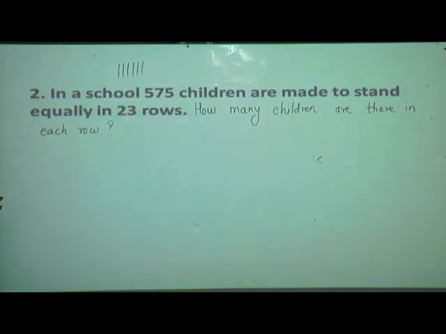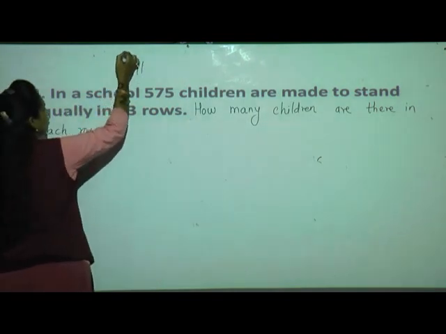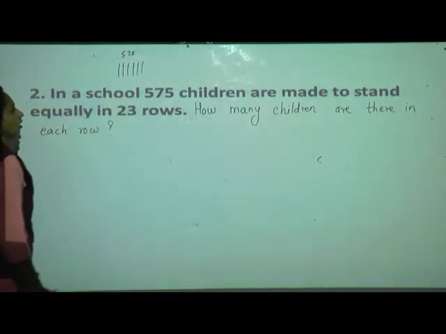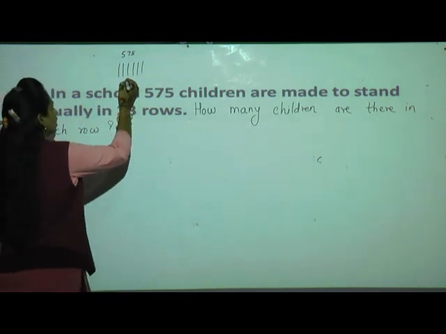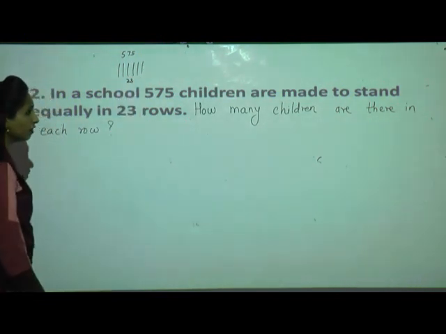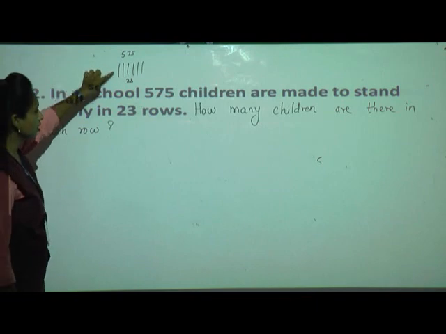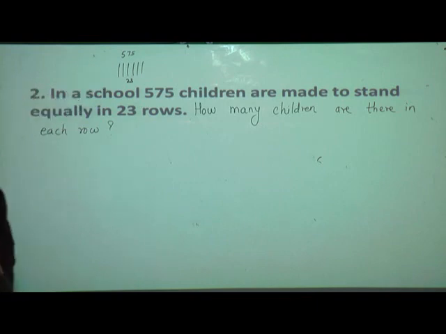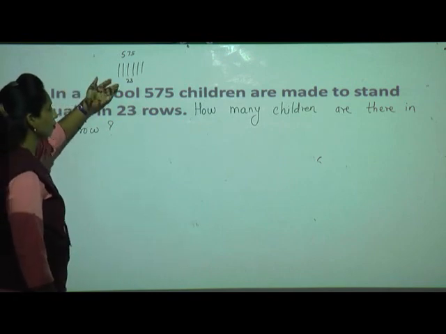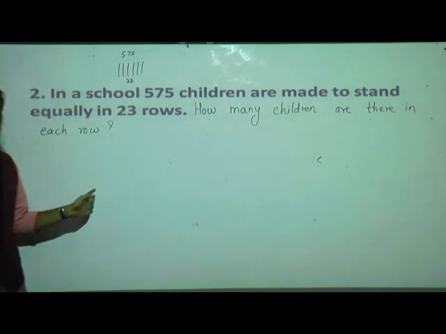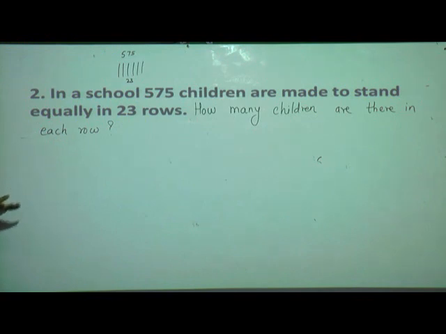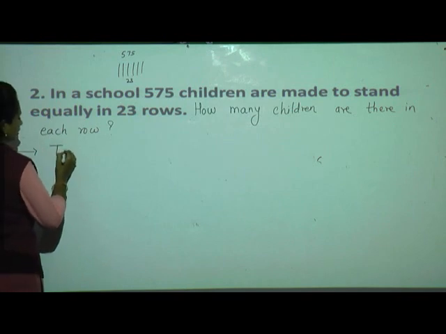Okay, now how many students are there total? 575. Okay, they have made total 23 rows. Now what we have to find out, in each row how many students can stand. The number of students they are given, number of rows they are given. Now when we divide the number of students by the number of rows, we get the number of students standing in each row. Okay, now how we can write the statement?